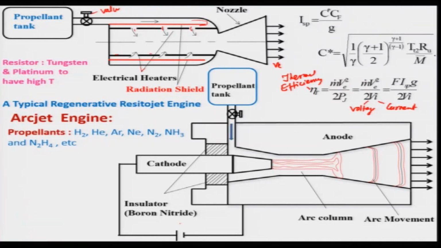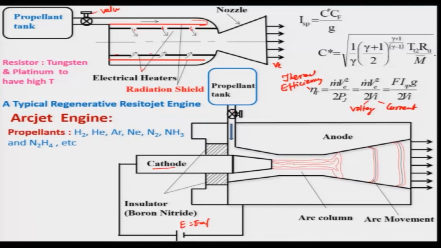So, when the high EMF is applied between this cathode and this anode, the anode being the CD nozzle itself, which will be made of very good high temperature material like tungsten and others, the propellant will be passing through it, and as a result of the very high voltage, that gas will be subjected to ionization and will break down, forming an arc column.